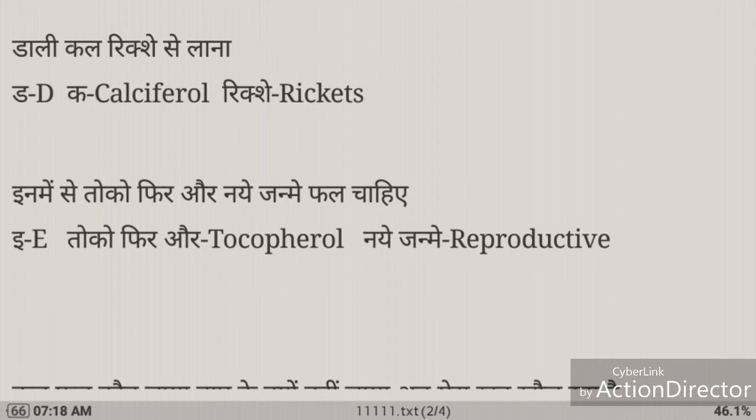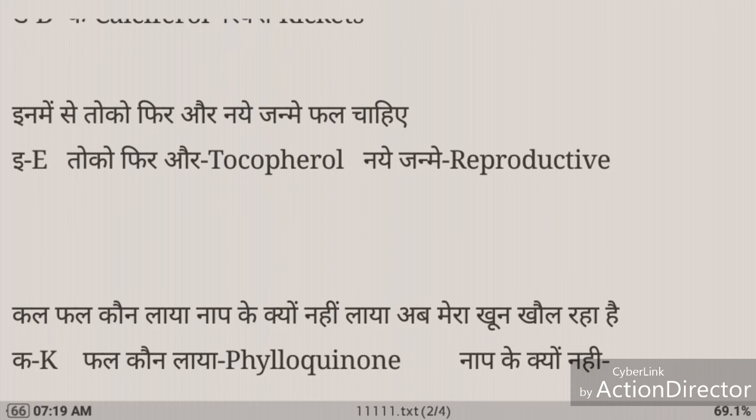Next one, डाली कल रिक्शे से लाना. Here da refers to D, ka refers to calciferol, rickse refers to rickets. Calciferol is the chemical name of vitamin D. So deficiency of vitamin D may cause you the disease of rickets.